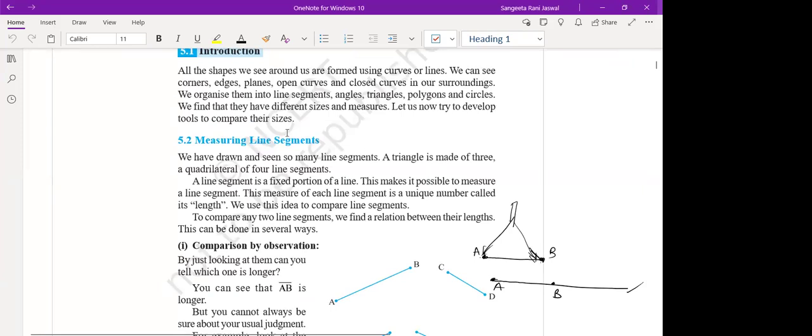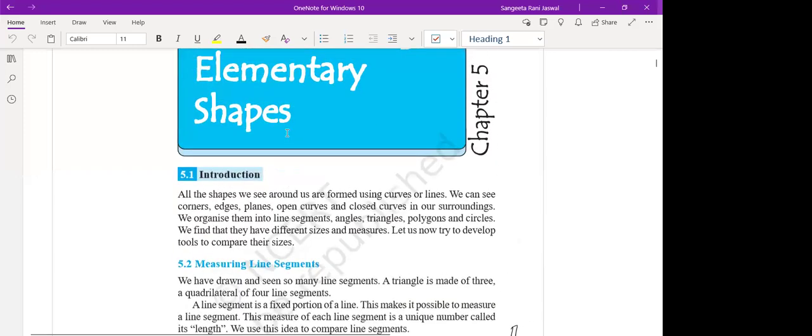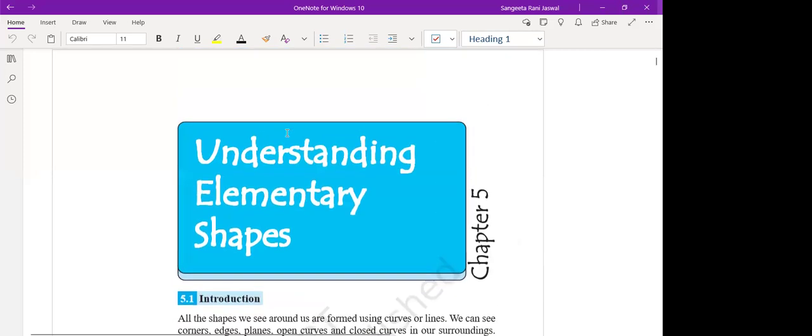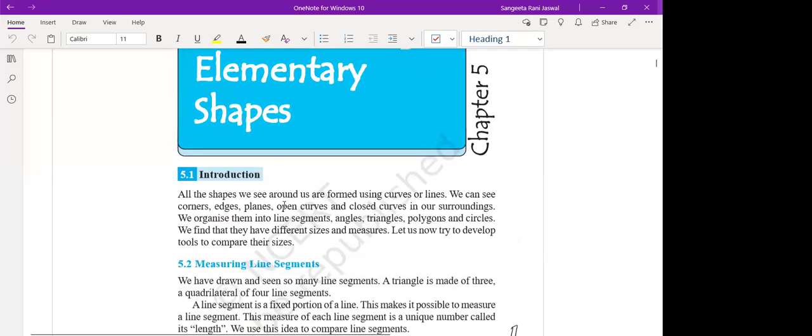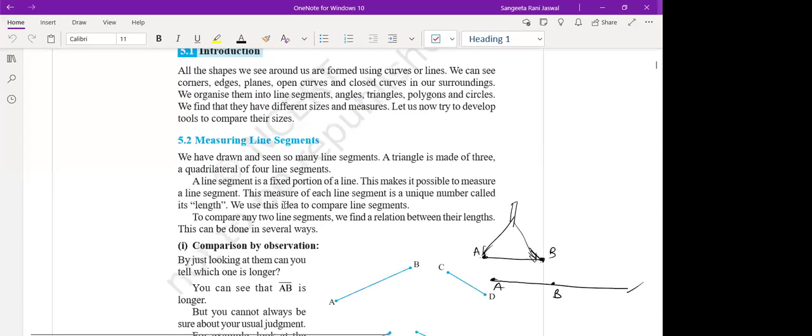See, children, we started this chapter. It's our second chapter. So this is understanding elementary shapes. In the NCERT book, this is chapter number 5.